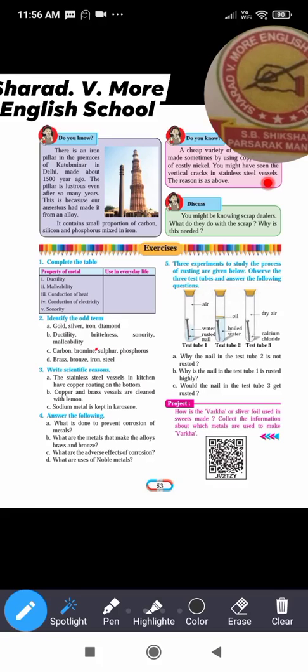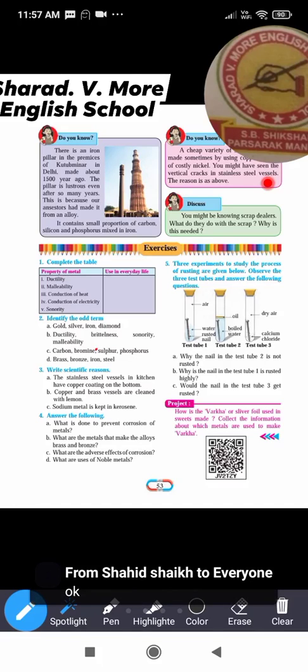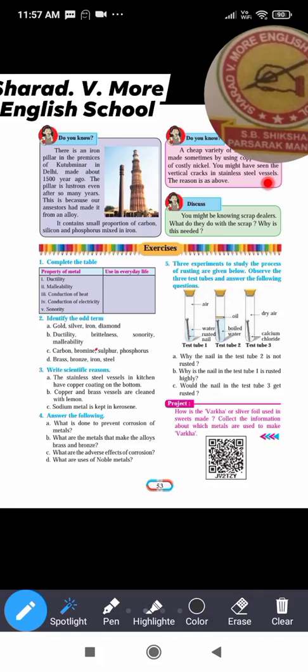You might have seen the vertical cracks in the stainless steel vessel. This is the reason. Okay, so yes, sometimes we see there is a crack in the utensils made up of stainless steel. So what is the reason? The reason is that in such type of steels, instead of the nickel, the copper is used.